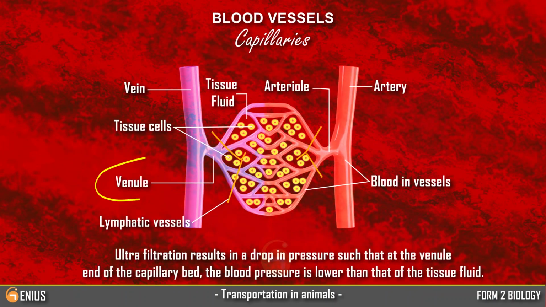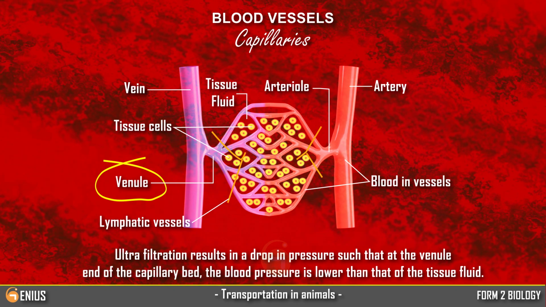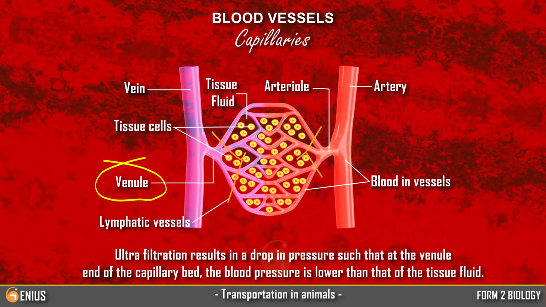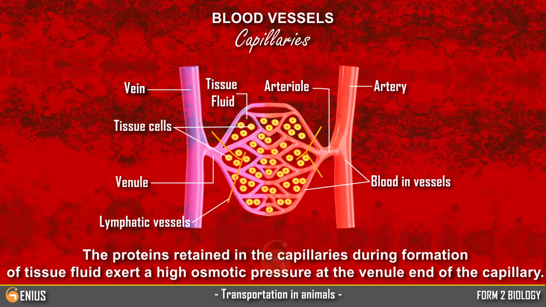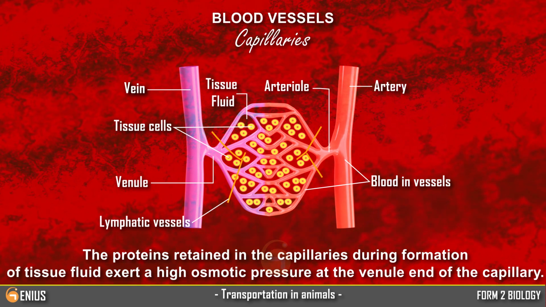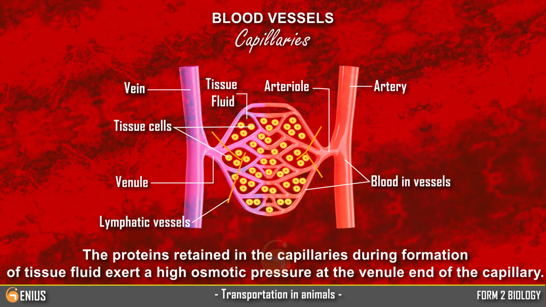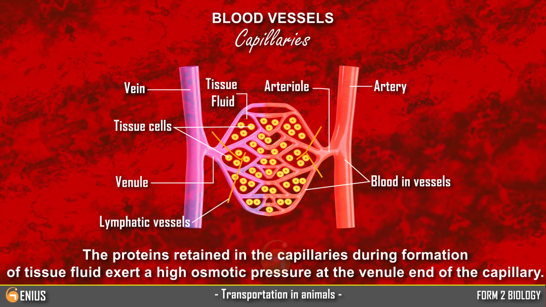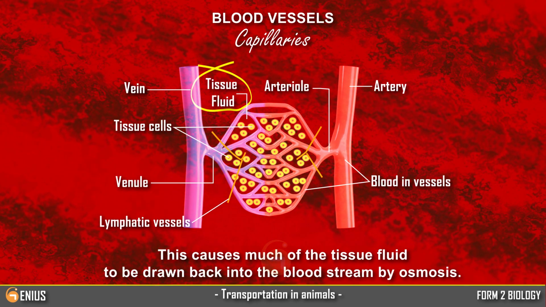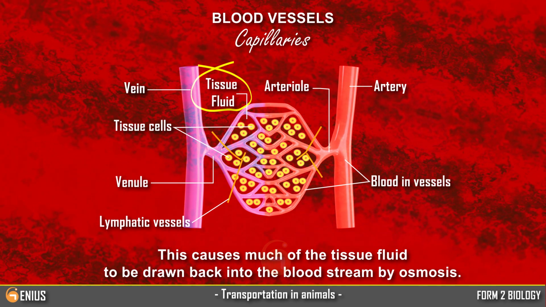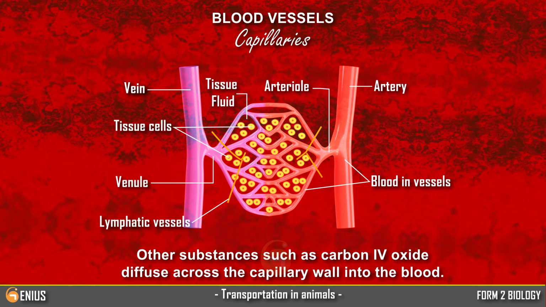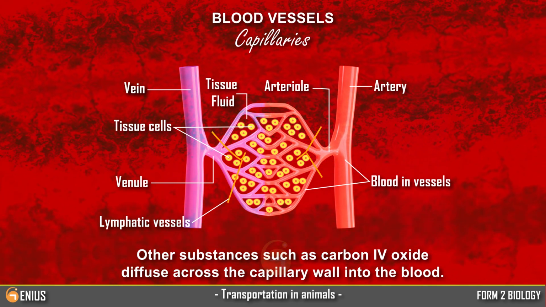Ultrafiltration results in a drop in pressure such that at the venule end of the capillary bed, the blood pressure is lower than that of the tissue fluid. The proteins retained in the capillaries during formation of tissue fluid exert a high osmotic pressure at the venule end of the capillary. This causes much of the tissue fluid to be drawn back into the bloodstream by osmosis. Other substances such as carbon dioxide diffuse across the capillary wall into the blood.